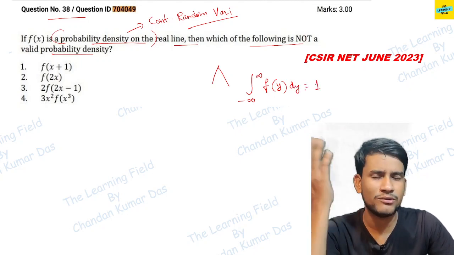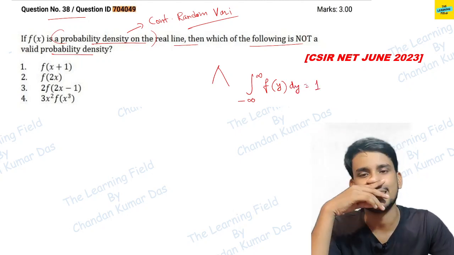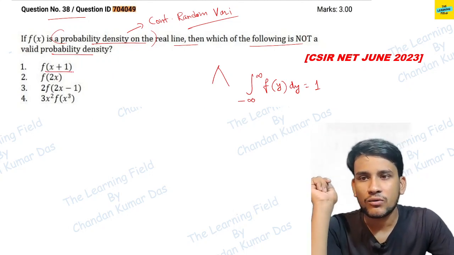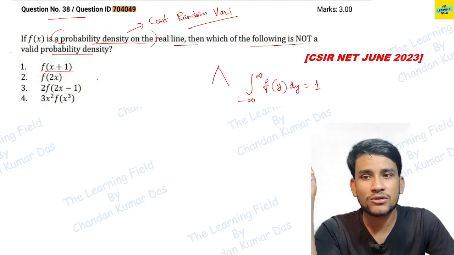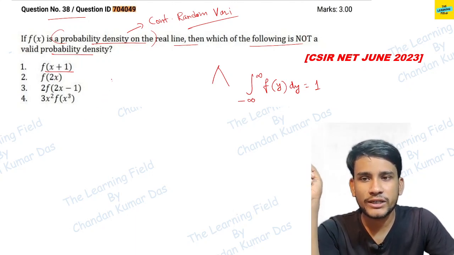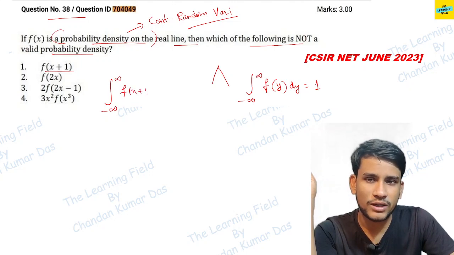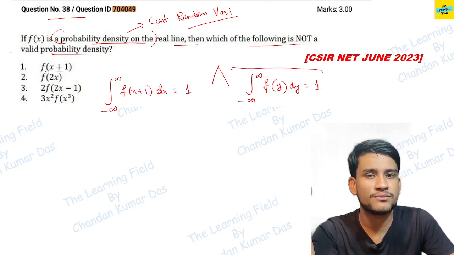You can take any variable, and with respect to that variable you can do the integration. Here it says that whether it is a density function or not, we have to check whether the integral from minus infinity to infinity of f of x plus 1 dx is equal to 1 or not. So this is for any variable.